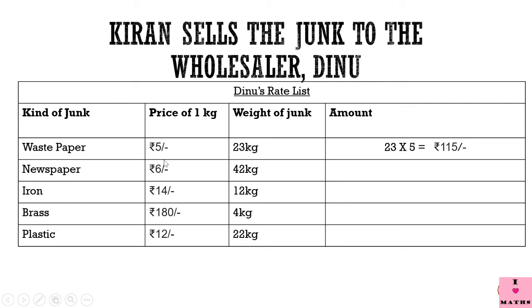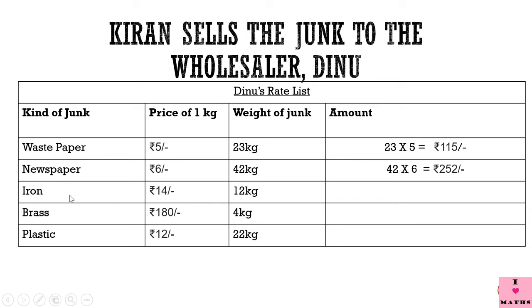for 1 kilogram of newspaper, Dinu would pay rupees 6. Now Kiran had collected 42 kilograms of newspaper from the junk sellers. So she wanted to sell 42 kilograms of newspaper. So the amount she will get will be 42 multiplied by 6. That is equal to rupees 252.